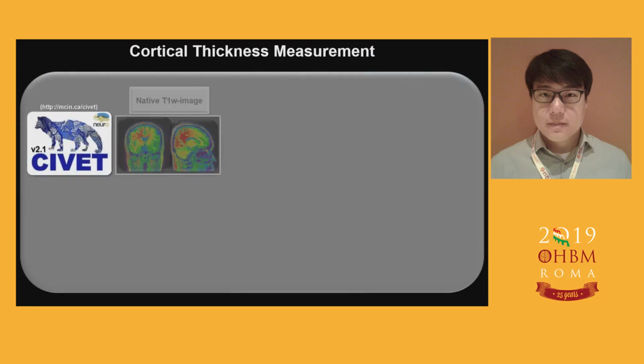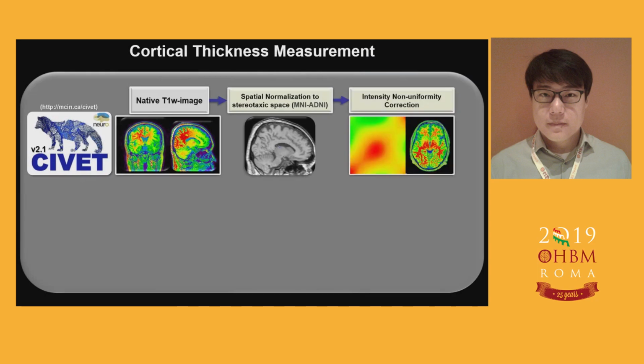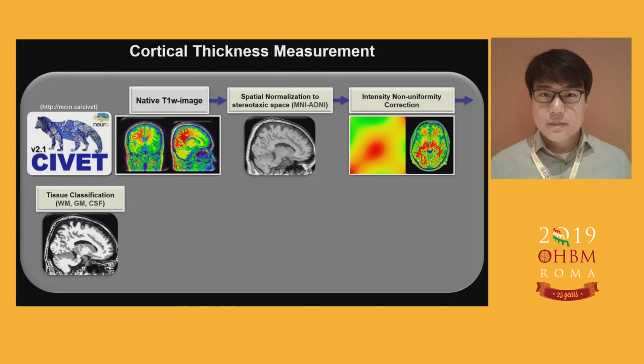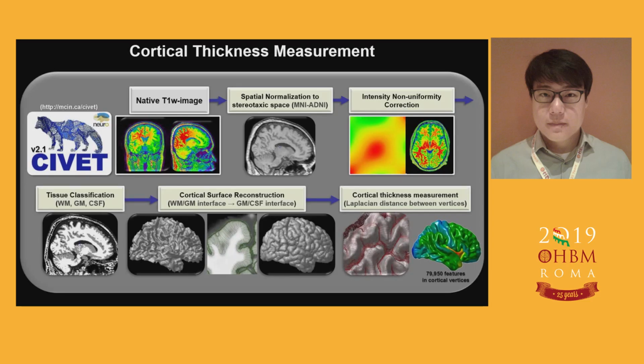For the cortical thickness measurement, we used the CIVET processing pipeline developed in our laboratory. Images were registered into ADNI template, which provides better alignments for the patient with significant neuronal loss. After correcting non-uniformity of the MRI, tissues were classified into three classes, then surfaces were reconstructed. They have 80,000 vertices each. Then we measured the cortical thickness by measuring distance between the vertices.